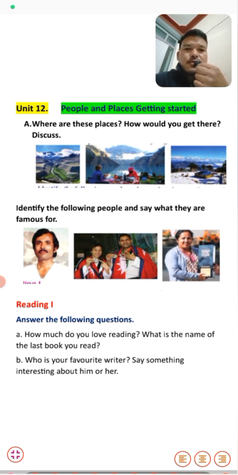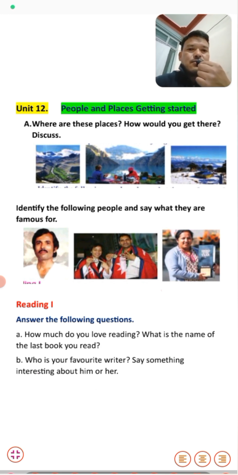In the second picture, students, we can see a picture of Phoksundo. It's a lake. We can get here from Kathmandu. There we can go by flight, or either you can take a cab and a bus also.